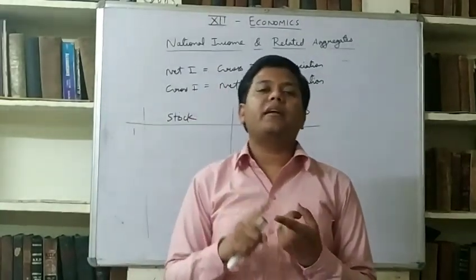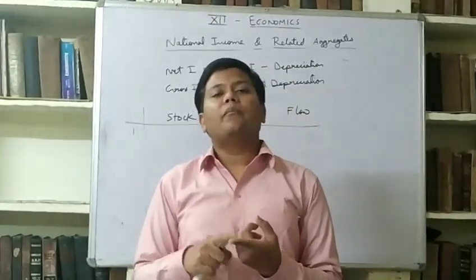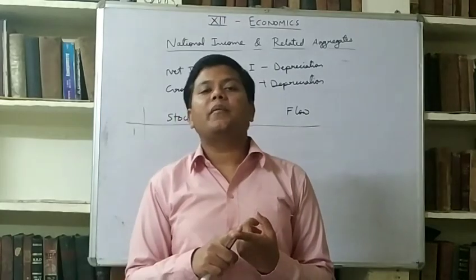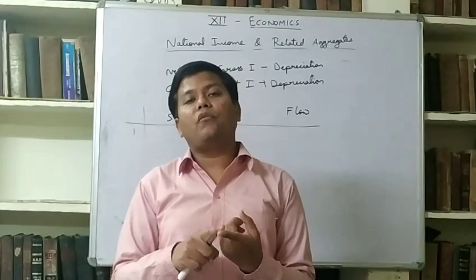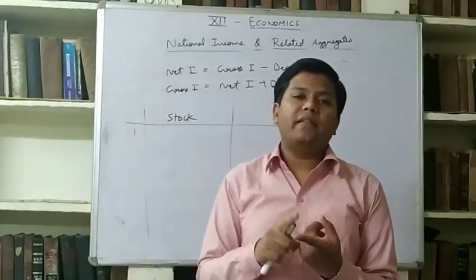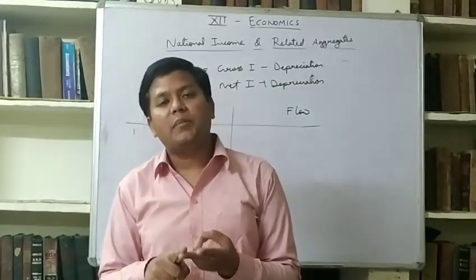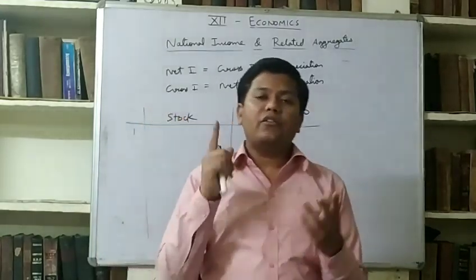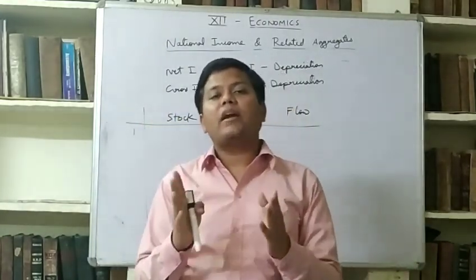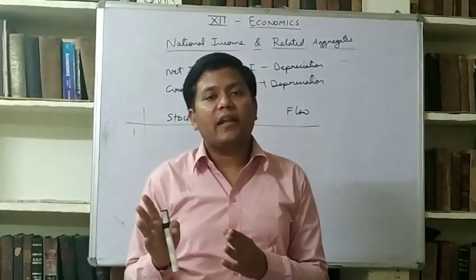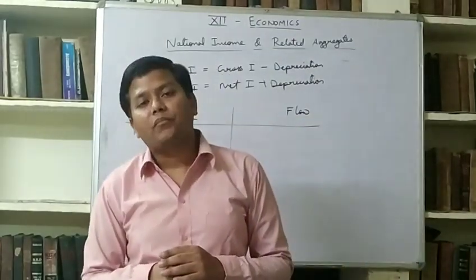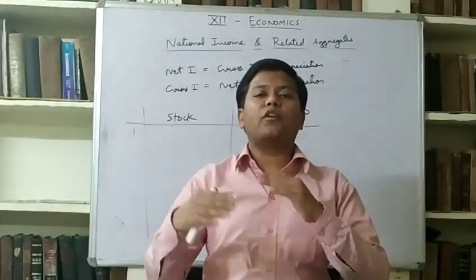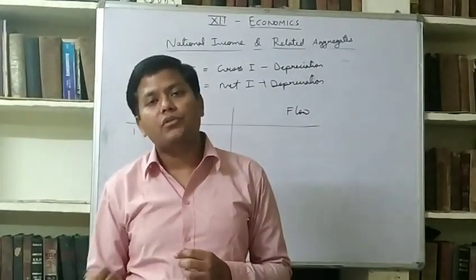These are always calculated at a point of time. For example, how much wealth a businessman has, he will tell you at a point of time: on 1st April 2015, my wealth is such; on 1st April 2016, my wealth is such. In the stock concept, we need to calculate stock at a point of time. We cannot calculate stock for a period of time because it keeps accumulating and it keeps reducing also.